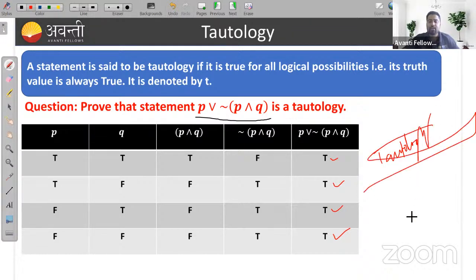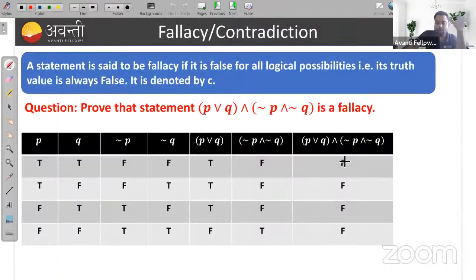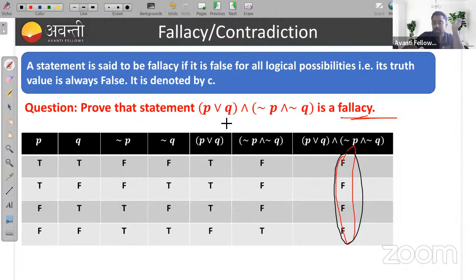Okay, this is a tautology, right? Similarly, when all the truth values of a statement are false, then we can say it is a fallacy. Remember, when all the truth values of a statement are false, it is called a fallacy. When all the truth values are true, that is called a tautology. When all the truth values are false, that is a fallacy.